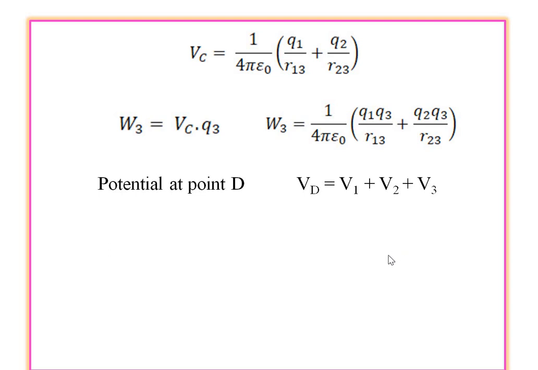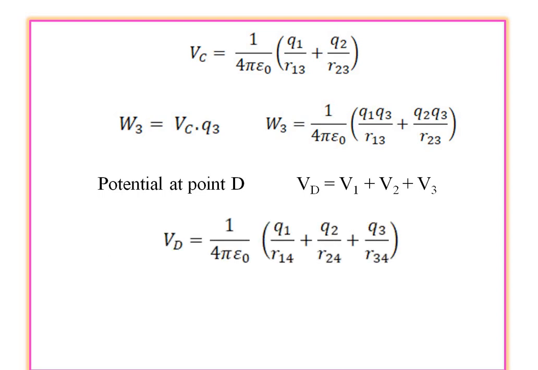Similarly, potential at point D, that means V of D is equal to V1 plus V2 plus V3. So similarly, potential at D, Vd is equal to 1 divided by 4 pi epsilon naught into the bracket Q1 divided by R14 plus Q2 divided by R24 plus Q3 divided by R34. So that means the work done for the fourth, that means W4 is equal to Vd dot Q4, that means Vd having this value into the Q4.